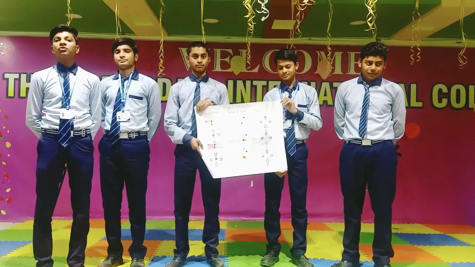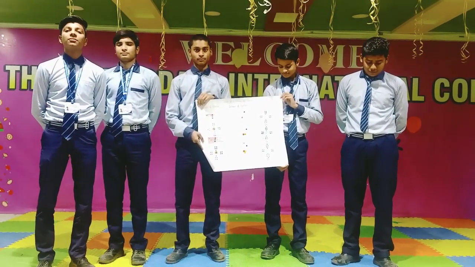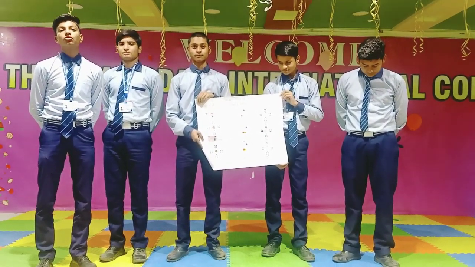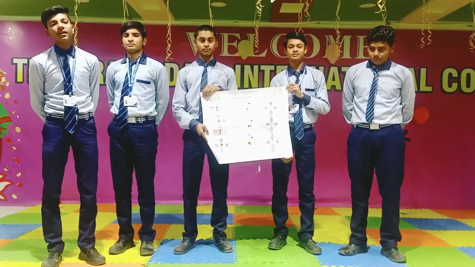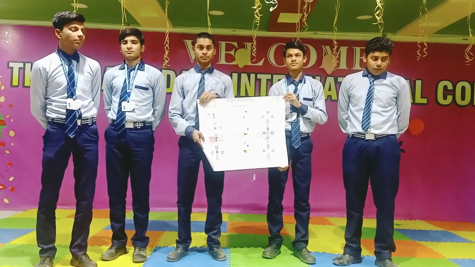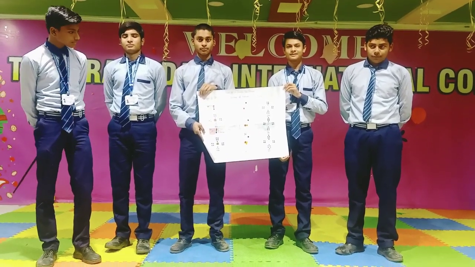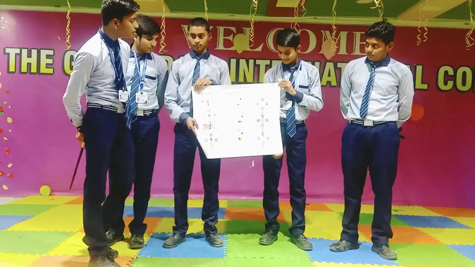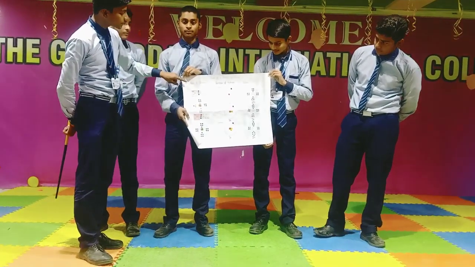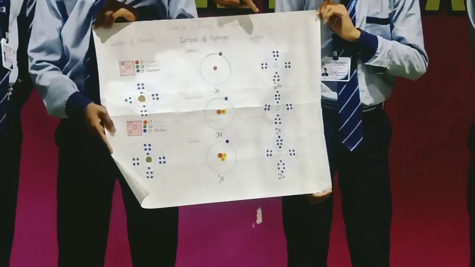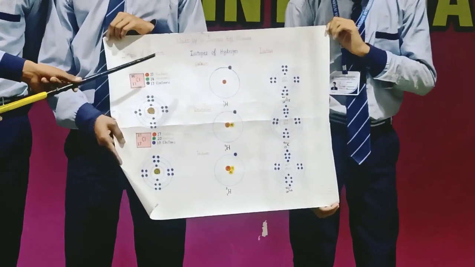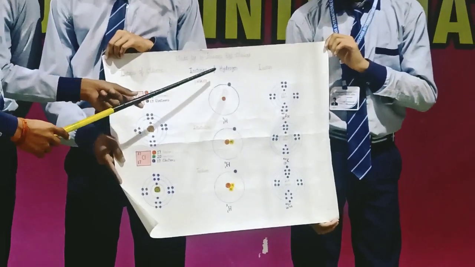Good afternoon to my respected teachers and dear students. We are here to demonstrate our chemistry project. The topic is isotopes and isobars. My name is Chandranshu from class 9th, and I will explain the chart paper of isotopes and isobars. On the left side of the chart paper, there are isotopes of carbon, and on the right side of the chart paper are isobars. And in the center of the chart paper are isotopes of hydrogen.